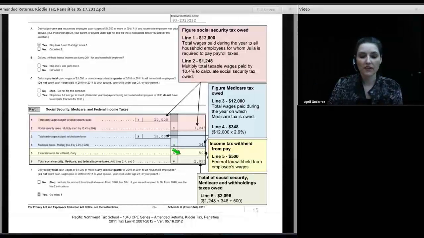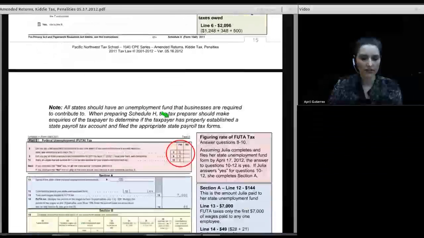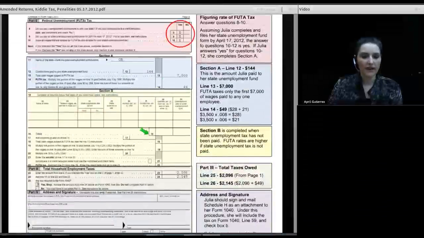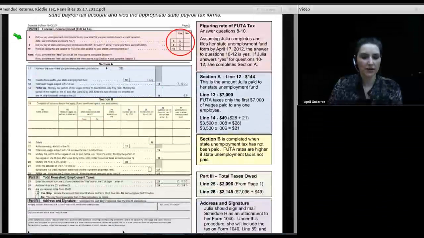Next in line, there was a voluntary withholding of $500. We've entered that on line 5. And the total amount of lines 2, 4, and 5 combined is $2,096. Next step is to go over to page 2. And on page 2, it asks a series of questions.